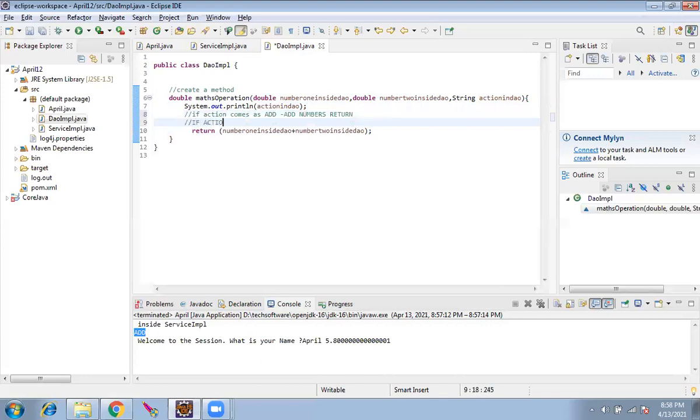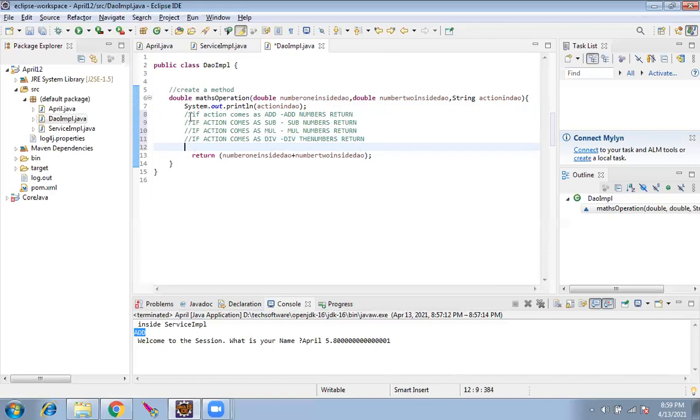If the action comes as sub, then I have to subtract the numbers and return. If the action comes as mul, I have to multiply the numbers and return. If the action comes as div, then I have to divide the numbers and return. Following this?